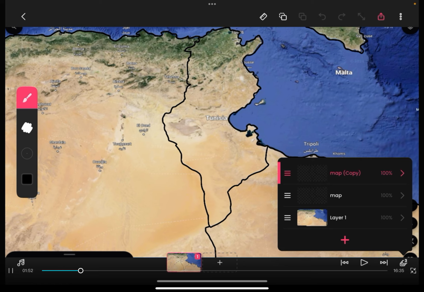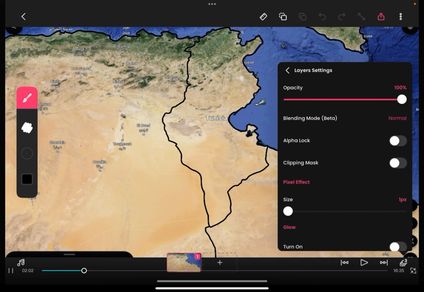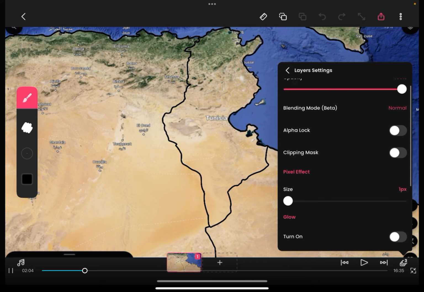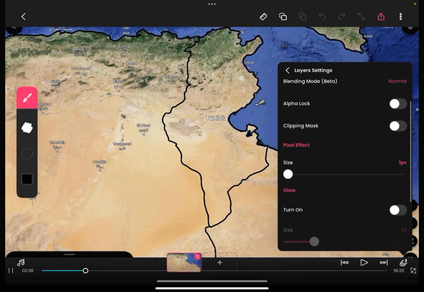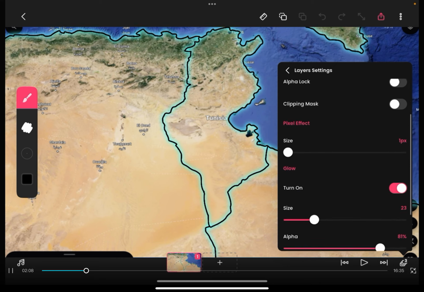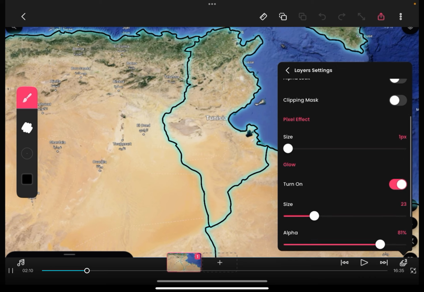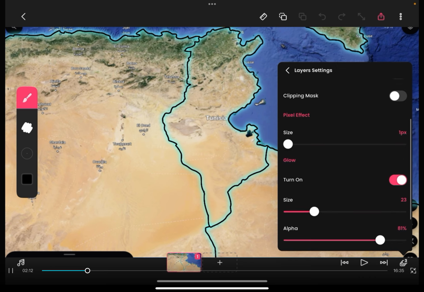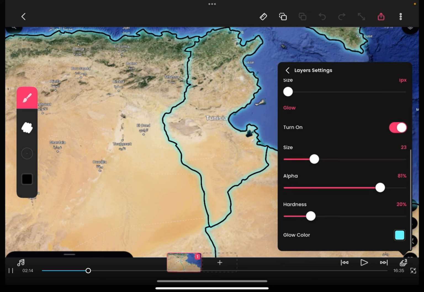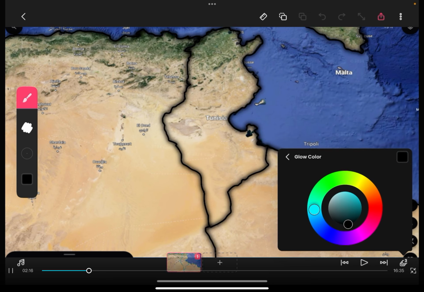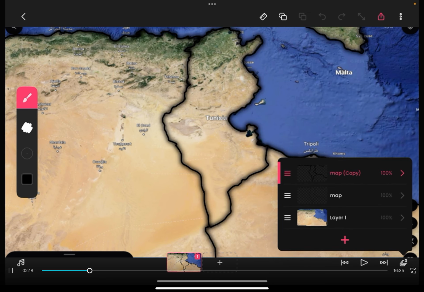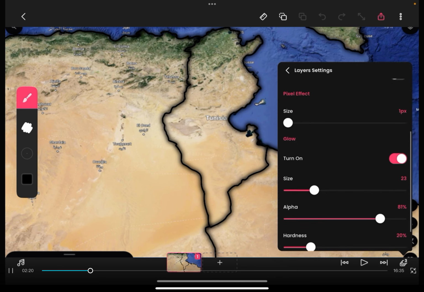So once you have map copy, you can name it like that, but I'm just going to keep it like this. We're going to hit the arrow on the far right, and then you're going to go down to glow, and hit turn on. Now you can see that this tealish color is around all the borders. What you're going to want to do is change that color to just black. And then you can adjust this however much you want.